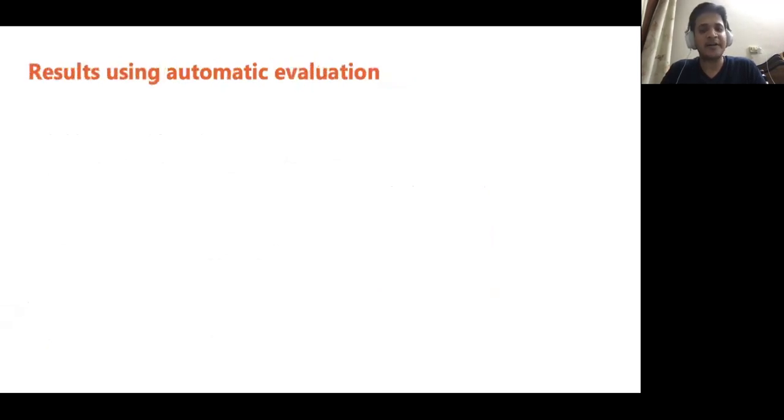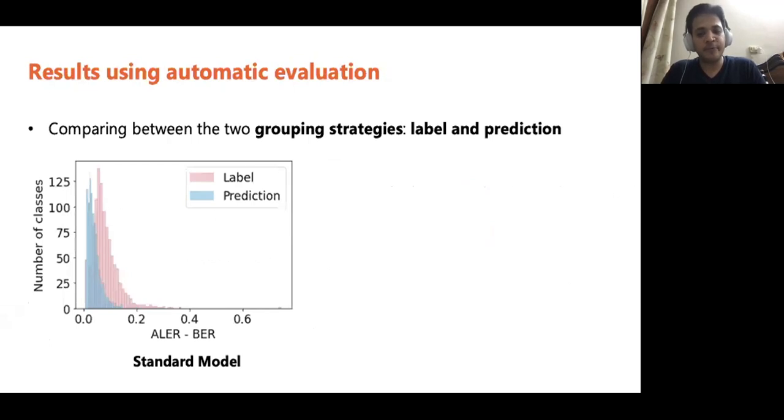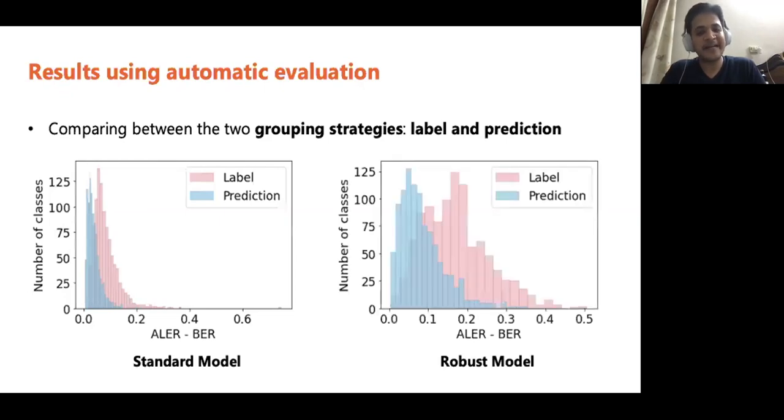We now report our results for the factors that influence the effectiveness of error analysis. In this slide, we compare between the two possible grouping strategies, namely label and prediction grouping. When inspecting the errors of a standard model, we observe that grouping by label gives better results using our proposed metric. Similar results can be observed when inspecting the errors of a robust model. As you can see in both these plots, the metric has higher value for label grouping.